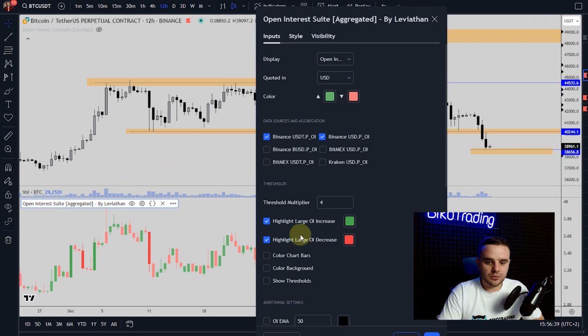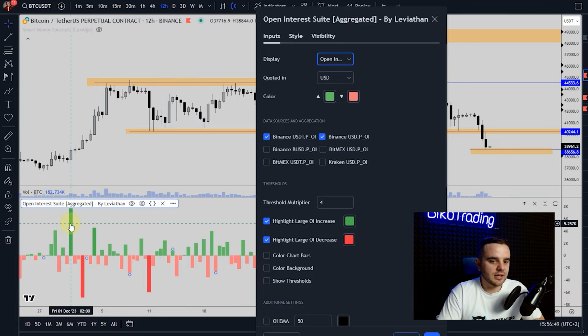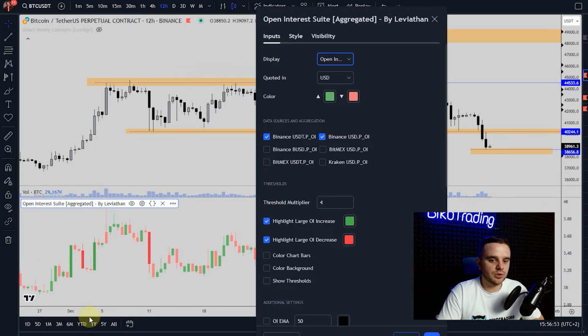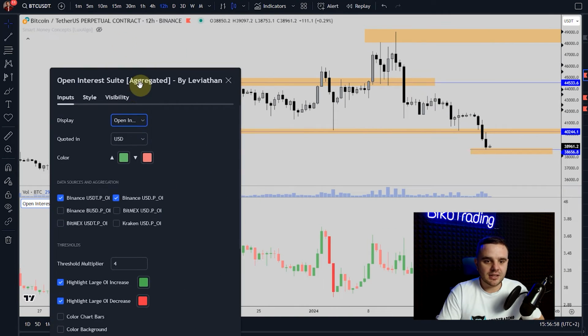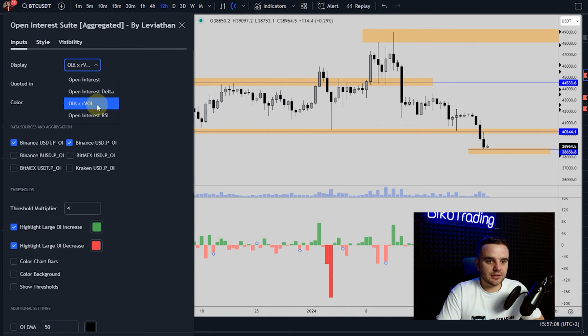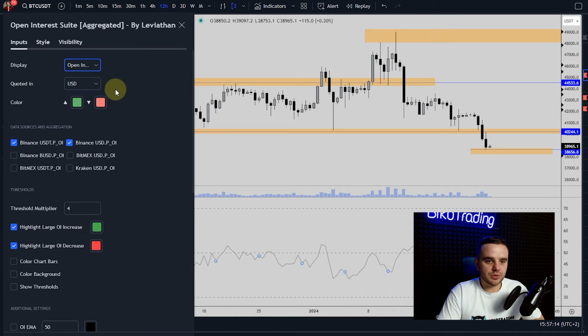Let's go back to the settings. Also here, display. Here I added open interest. I do not add open interest delta because some people use delta. Some people, I like to see how it changes, in what cases it adds, in what cases it steps. Honestly, you can test it and check what works better for you. Open interest delta, open interest delta and relative volume, open interest RSI. Just use what's better for you.